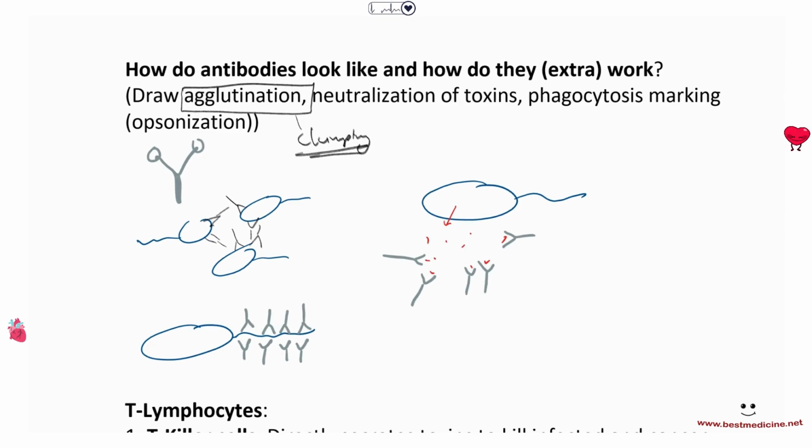Also, again, when they mark these bacteria so that they can be swallowed by other white blood cells in phagocytosis, it has a name. You will not be tested about the name most probably, but the name is opsonization. Okay, so opsonization is when antibodies mark the bacteria to be swallowed, to be phagocytosed by phagocytes. Okay.